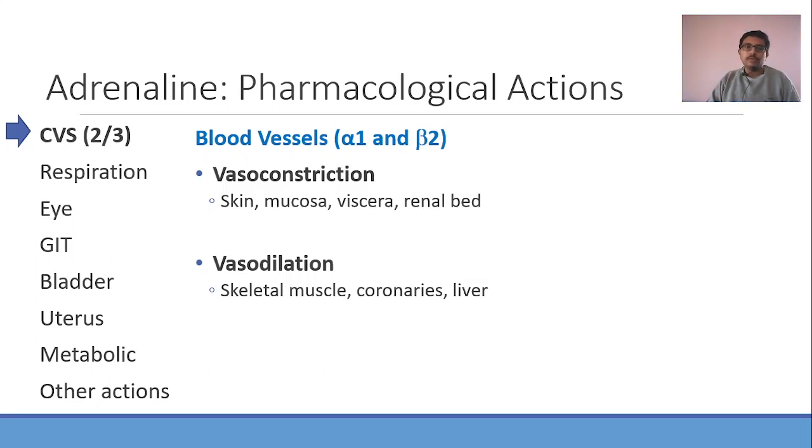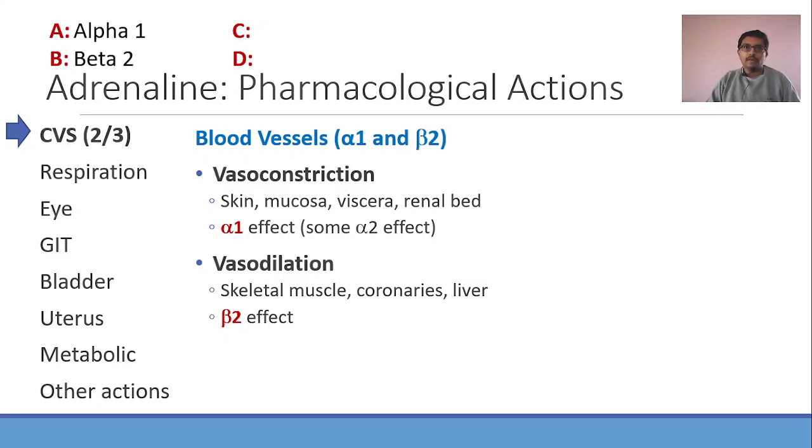So all vasoconstriction due to adrenaline is mediated by alpha 1 receptors. All vasodilatation by adrenaline is mediated by beta 2 receptors. Now there is an easy way for remembering this. Just remember your ABCDs. A for alpha, put alpha 1 there. B for beta, put beta 2 there. So A will produce C, that is vasoconstriction. B will produce D, that is vasodilatation. It's an easy trick to remember.